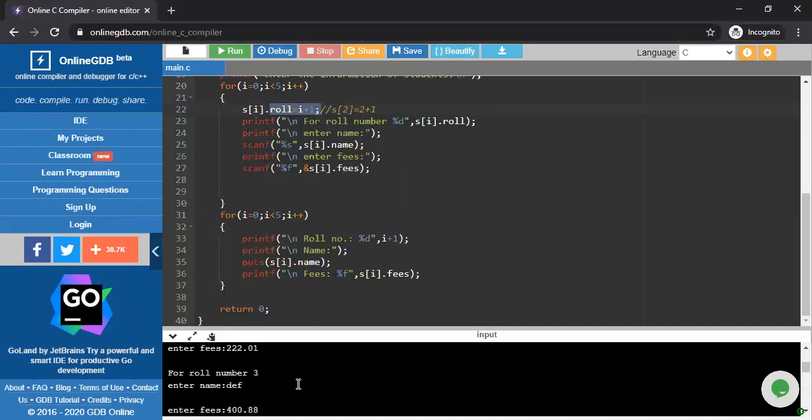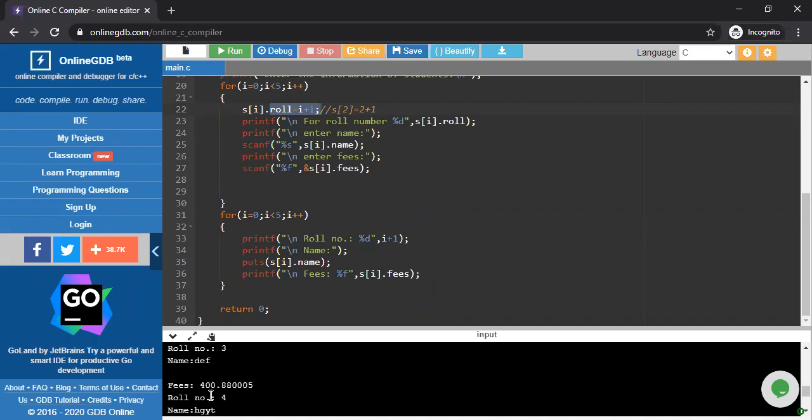Everybody see the output. See, in that particular place, I'm reading all the information of 5 students. Now it will print in that way: roll number 1, student name is that, fees is that.